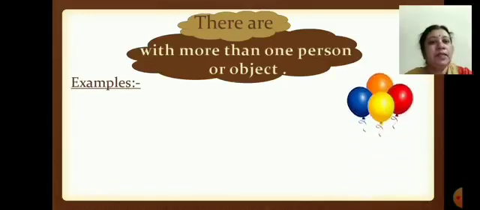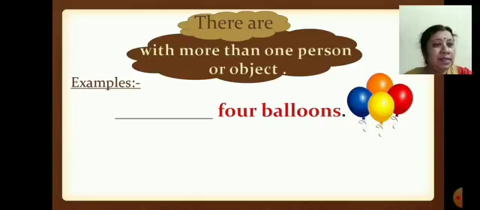Now see the first picture, children. What are these? Balloons. So how many balloons are there? 1, 2, 3, 4. Here 4 balloons are there. That means more than one balloon. So what will we use here in the line? Yes, there are 4 balloons. Okay, we will see the next example.